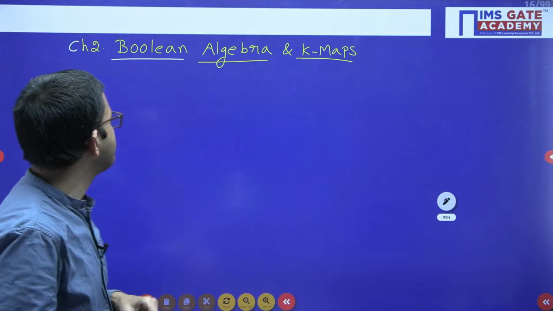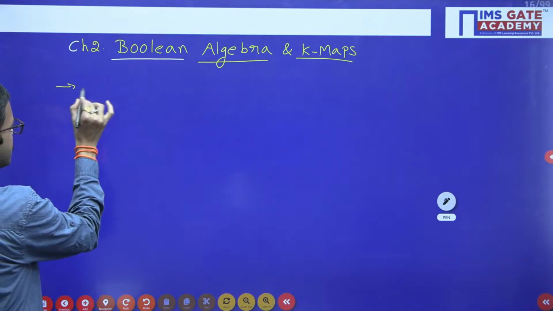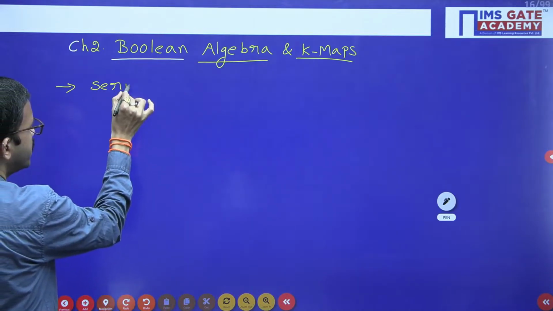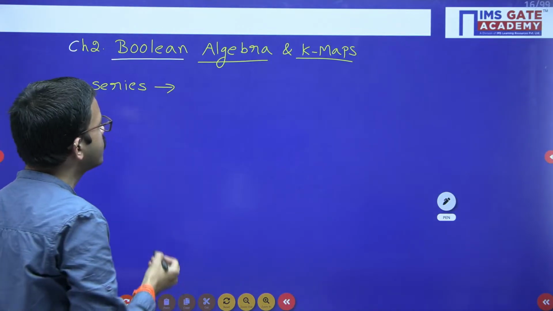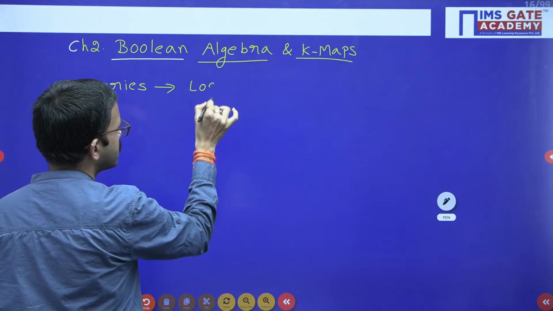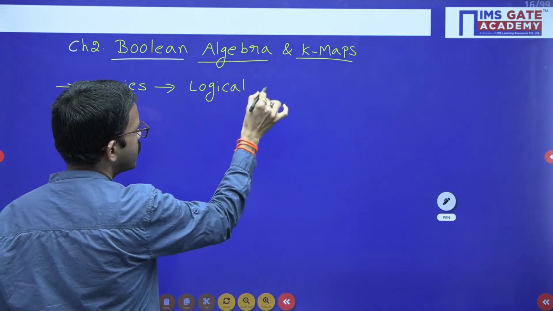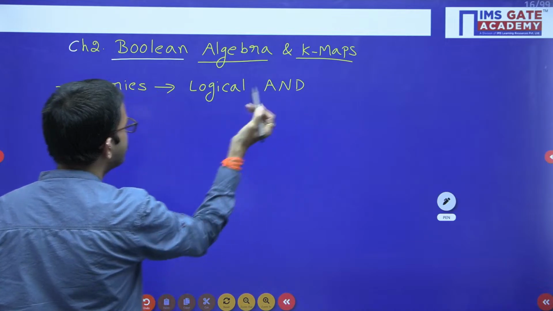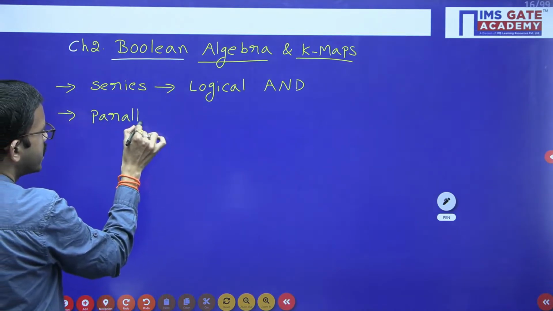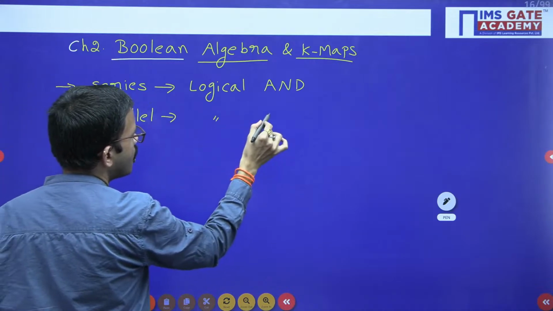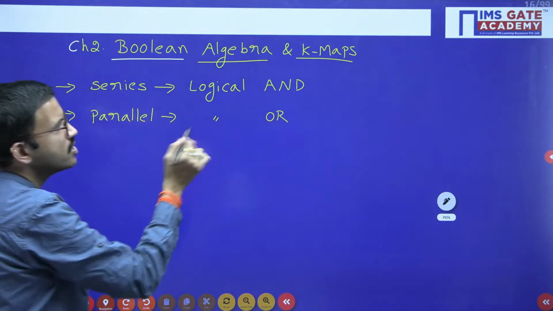So if we connect switches in series, then among those variables we can perform the logical AND operation. Similarly, if the switches are connected in parallel, then we can use the logical OR operation among the variables.